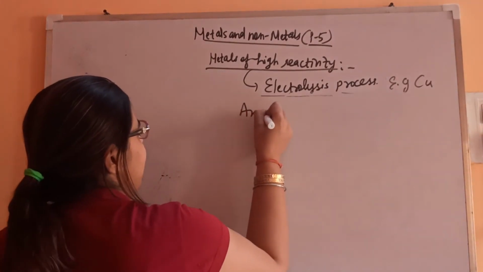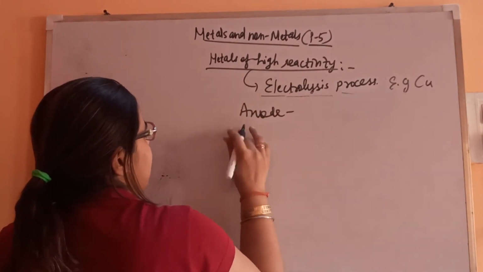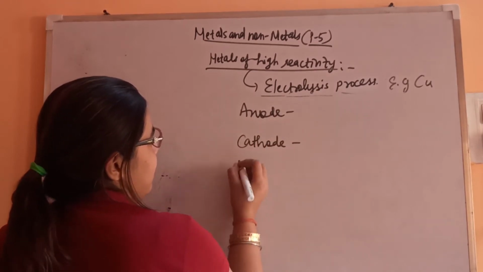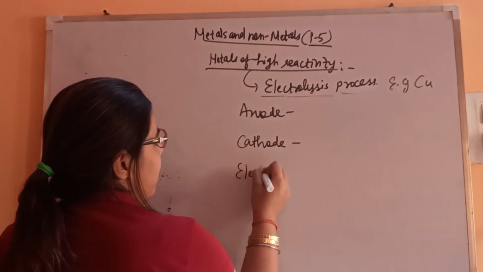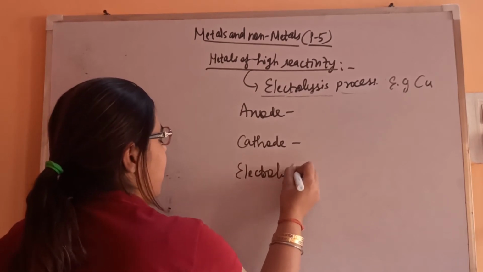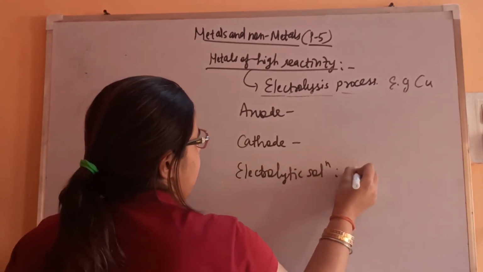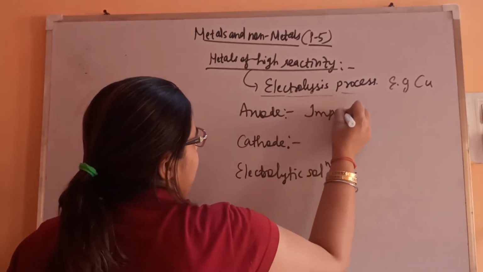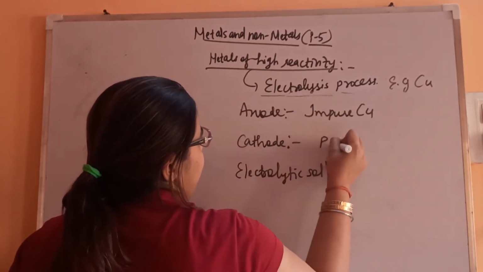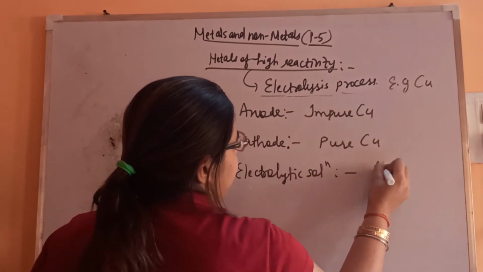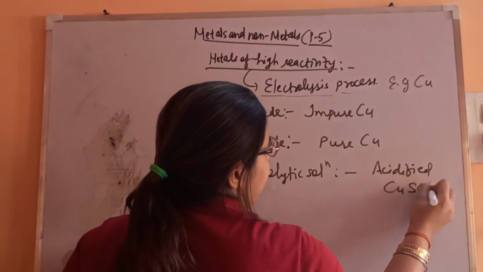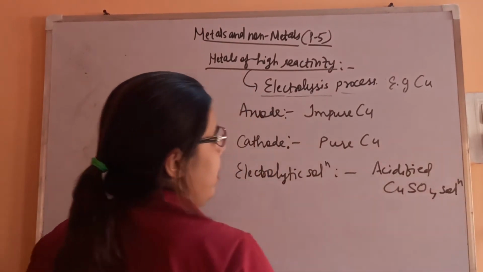Again I am writing: anode is impure copper, cathode is pure copper, then the electrolyte or electrolytic solution. This is acidified. Acidified means containing acid. Acidified copper sulfate solution is the electrolyte here.